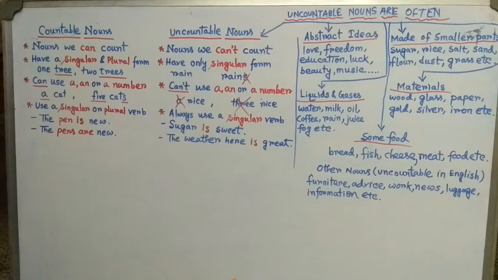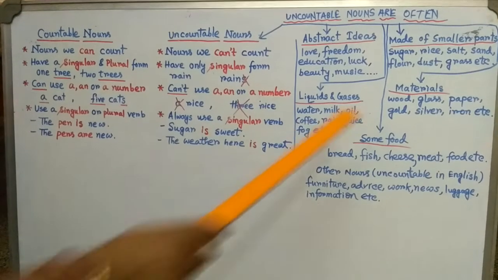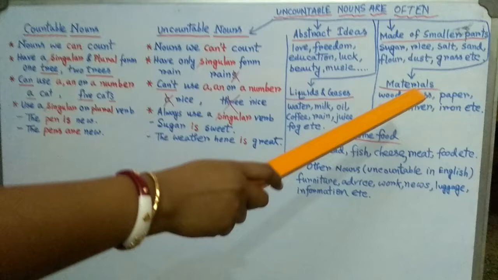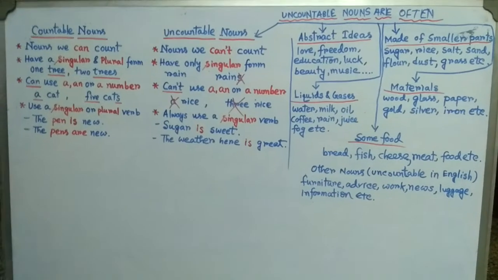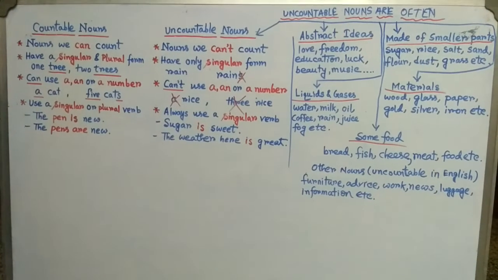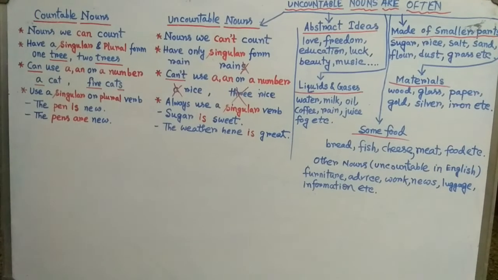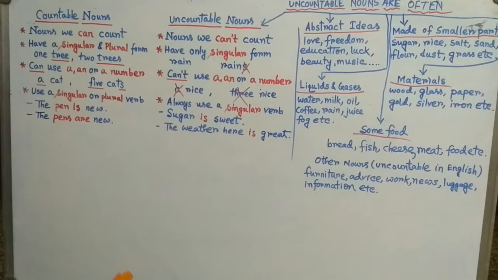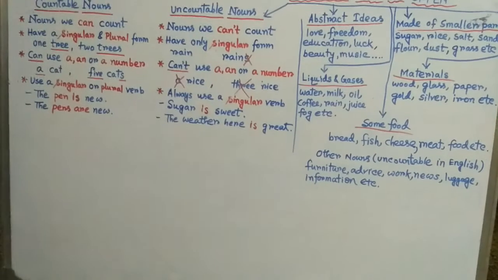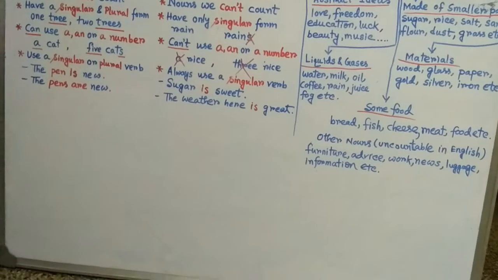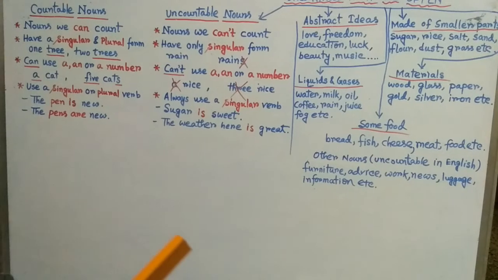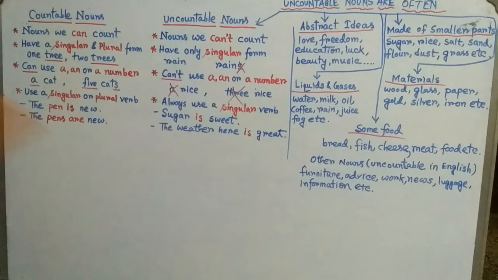So uncountable noun examples: wood, glass, paper, gold, silver, iron, then steel, then cotton, wool. So for example, you cannot count gold, you cannot count silver, but sometimes we are counting the number of bars.